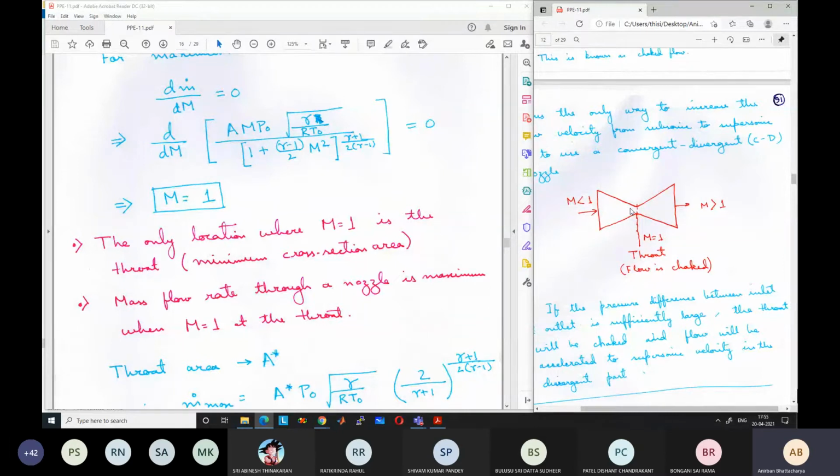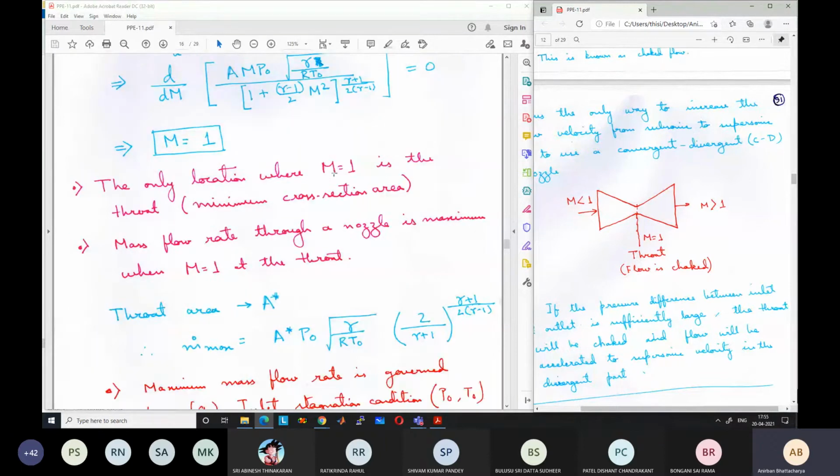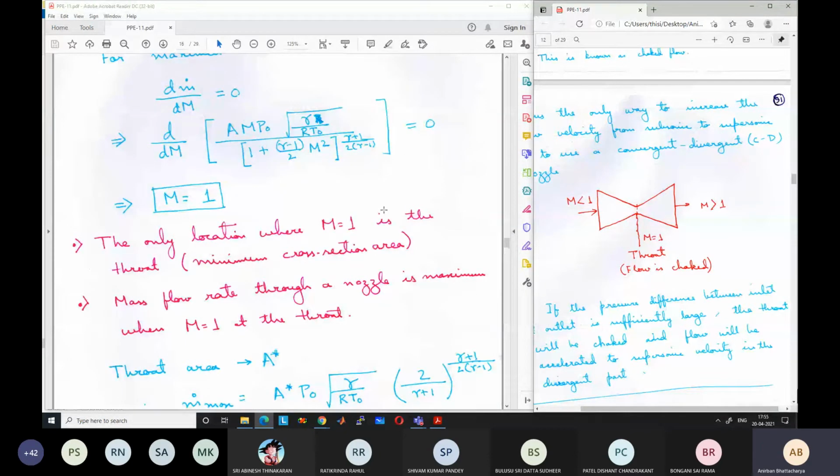But basically it means that, say you have a converging diverging nozzle like this, and initially you do not have any flow across the nozzle. So initially on both sides you have the same pressure, say 1 atmospheric pressure on one side and 1 atmospheric pressure on the other side. Now you decrease the pressure slightly on the downstream side, on the right side. Because of the pressure gradient from the left to the right, there will be some flow across this convergent divergent device.